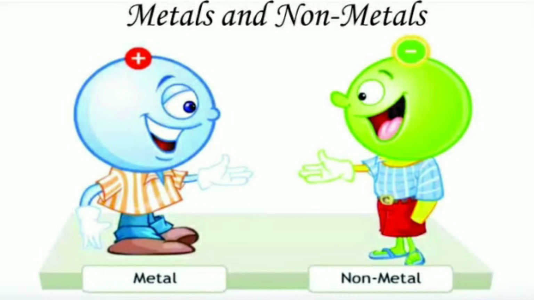Metal and non-metal are two types of substance that may be distinguished by their physical and chemical characteristics. Metals are defined as elements that have 1, 2 or 3 electrons in their valence shell.